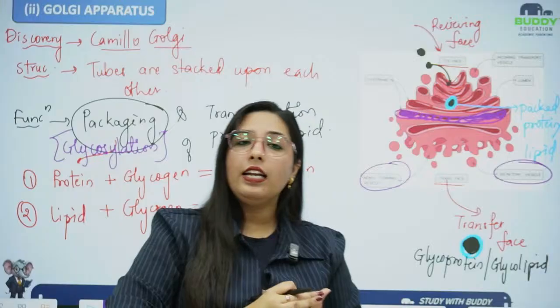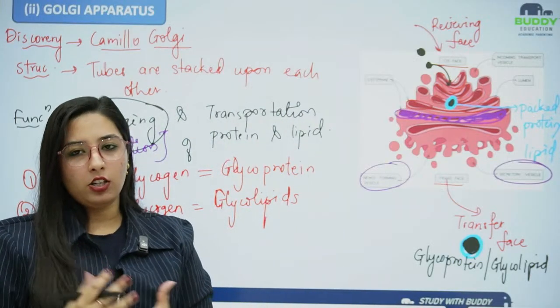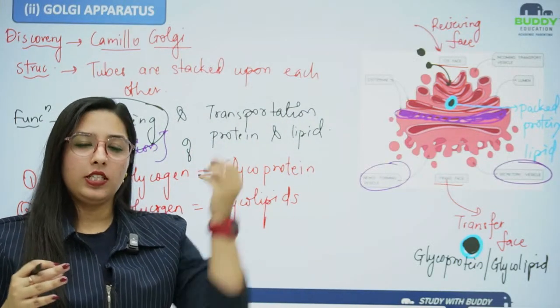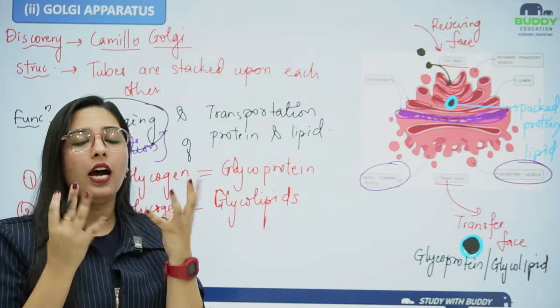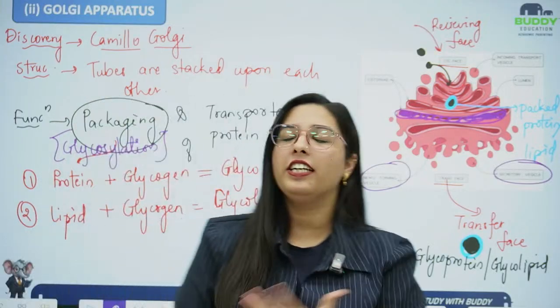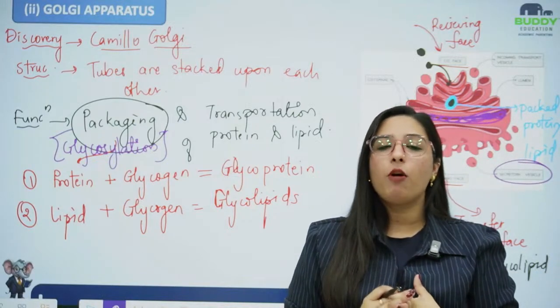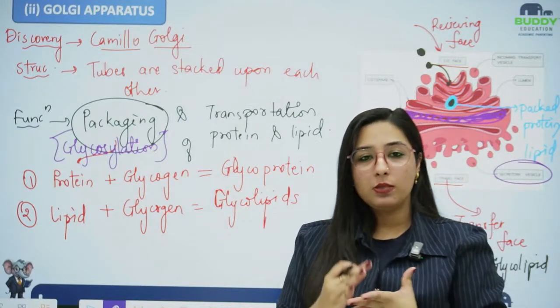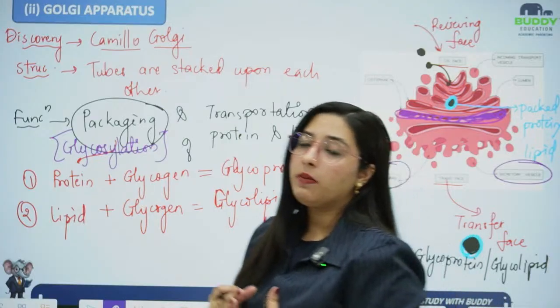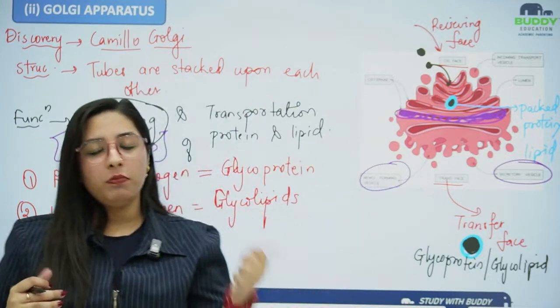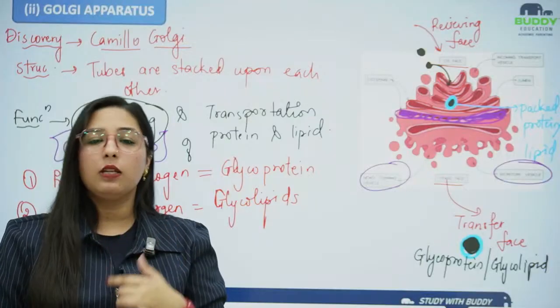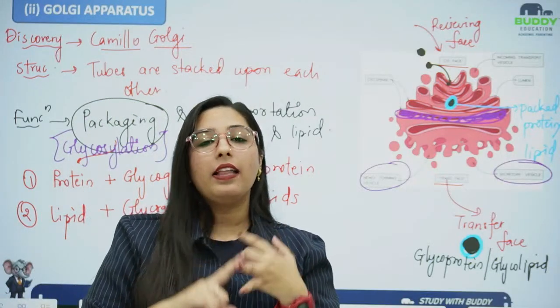For that discarding, we have the lysosome structure. Both of these structures, lysosomes and food vacuoles, originate from the Golgi apparatus. So the Golgi apparatus is not only performing packaging and transportation, it also takes part in the formation of lysosomes and vacuoles.